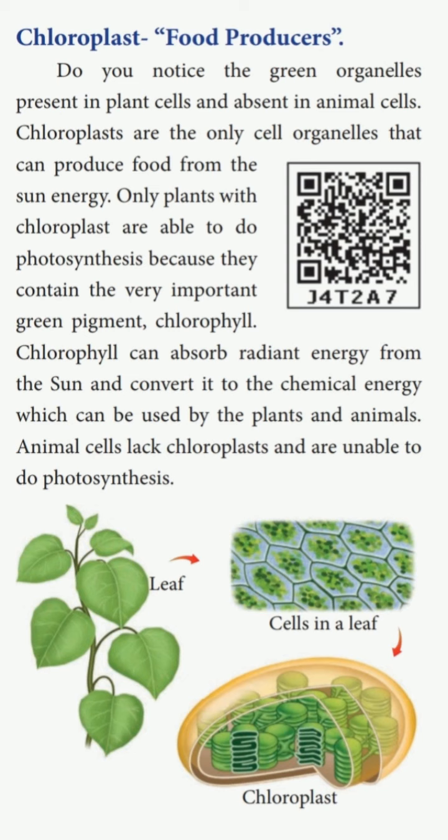This can be used by plants and animals for their growth.